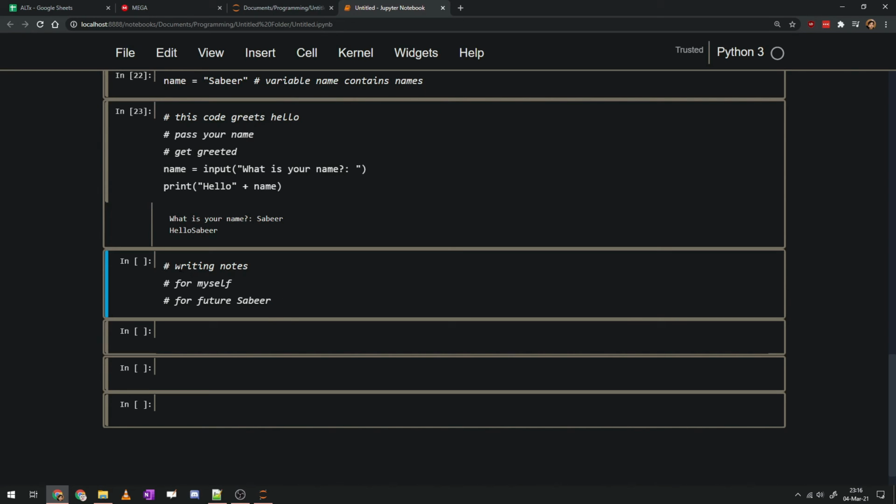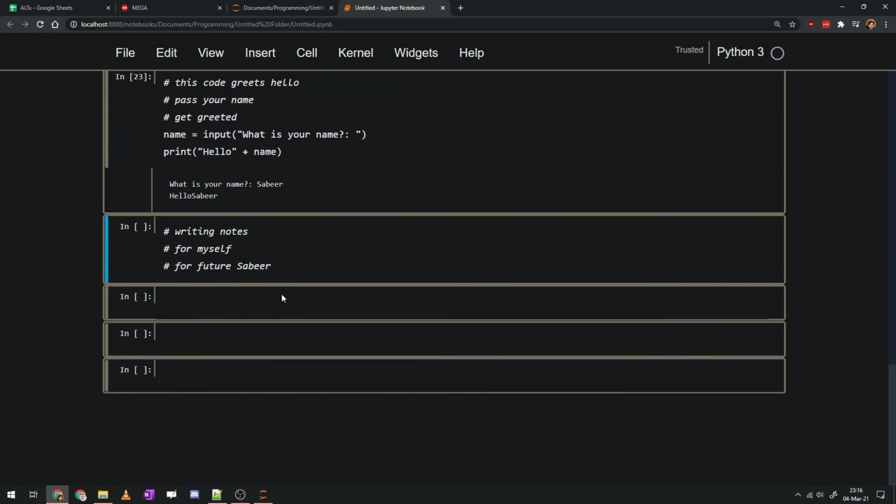That's just a keyboard shortcut, because you don't want to be writing every line starting with a hashtag. You can just write your notes, highlight it all, and then hit Control / to quickly comment out those notes. And this works in Jupyter, this works in VS Code, this works in Sublime. It doesn't work in the vanilla Notepad, but it does work in Notepad++.